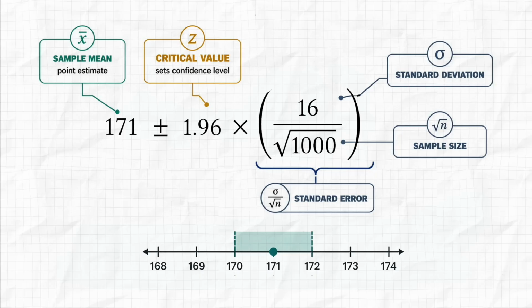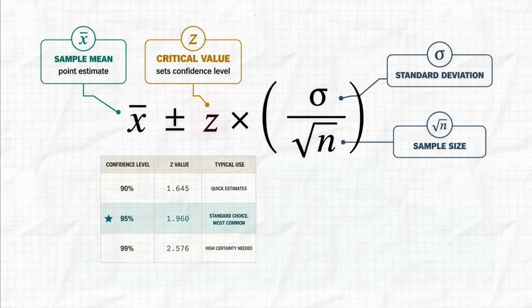So, what changes the width of your confidence interval range? 3 things determine how wide the interval turns out. First, the confidence level. A higher confidence level requires a larger z. Being more certain, say 99% instead of 95%, widens the interval. This is the cost of being more certain. That is why most work sticks with 95%, which is already more than reliable enough for most purposes.